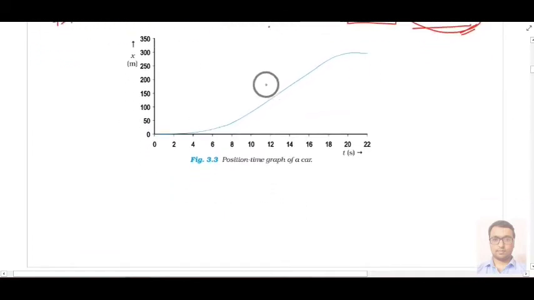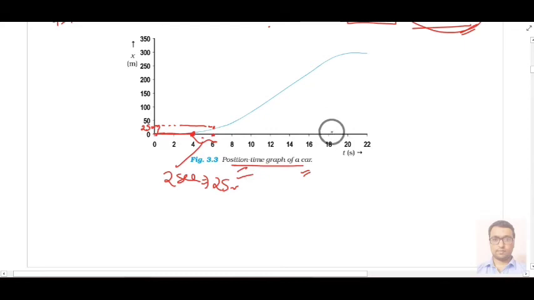Similarly, here we can understand the position-time graph of a car which is in non-uniform motion. Like here you can understand at t equal to 6 seconds, suppose the position of the car is this much, say 25 meter, and say at t equal to 4 seconds, position is almost 0. So in these 2 seconds, your car has shifted by 25 meter.